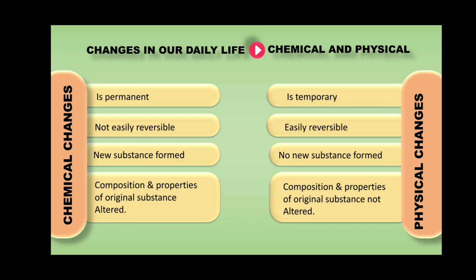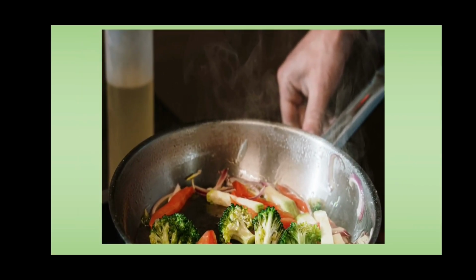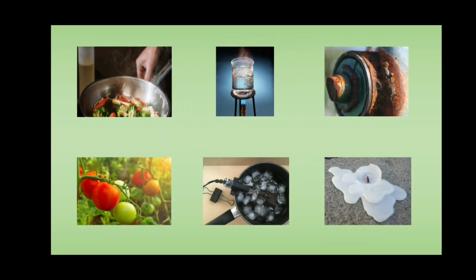To get a clear idea about chemical and physical changes, let us consider some simple examples. First one is cooking of food. Here, cooking of food involves change in composition of food. After cooking, the raw ingredients of the vegetables can't be regained. So this process is not reversible, and hence cooking of food is considered a chemical change.